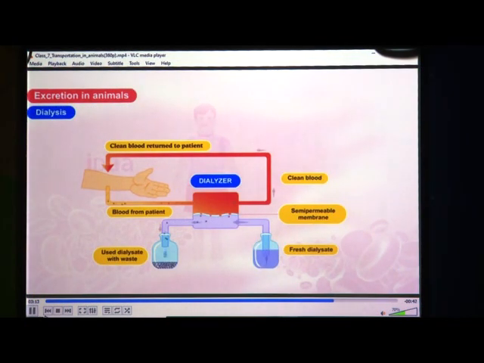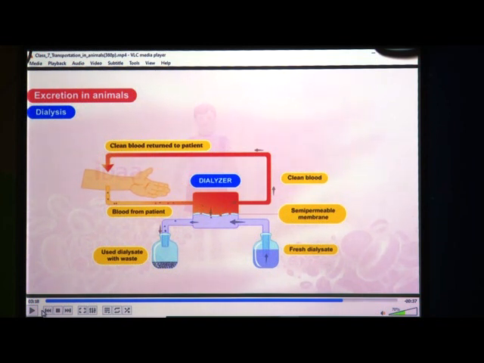Dialysis. We have learned that blood is filtered during excretion, and this is done by the kidneys. So this is dialysis. In your textbook on page number 107, it is given that sometimes a person's kidneys may stop working due to infection or injury. As a result of kidney failure, waste products start accumulating in the blood.